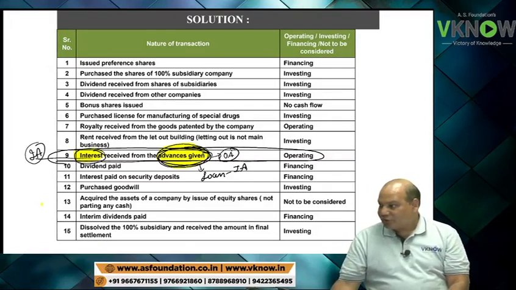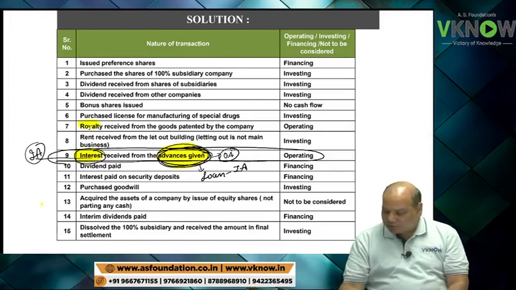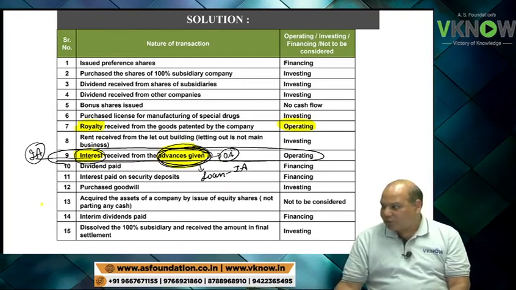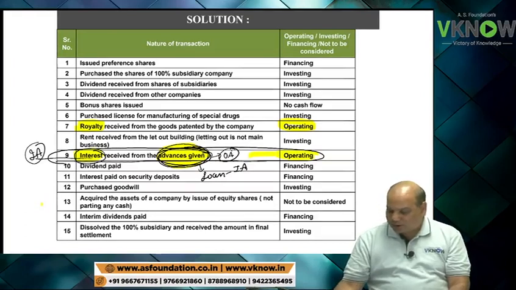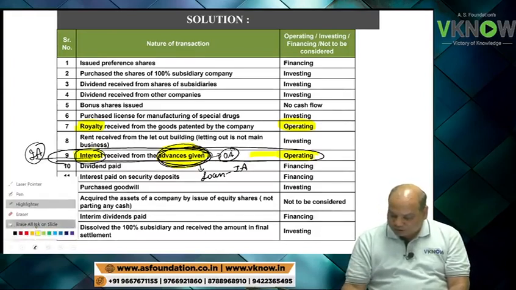Okay. Then the next question is, why 7 is operating activity? It is a royalty income. It is related to operation. So royalty put in operating activity every time, not an issue. Why 9 is operating, that I have explained. So most of you got confused in 9 number.